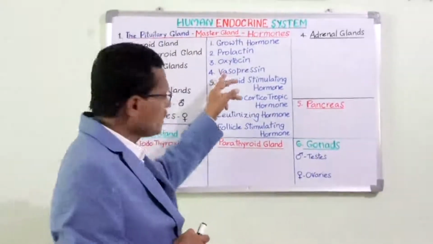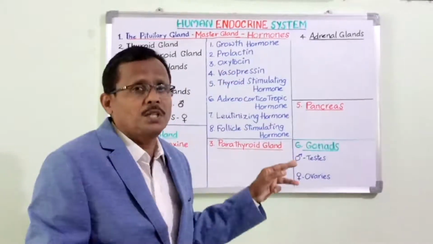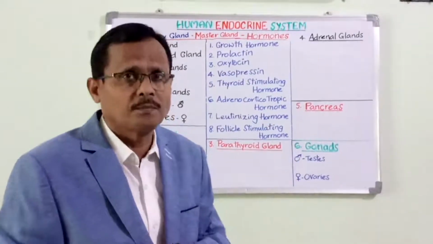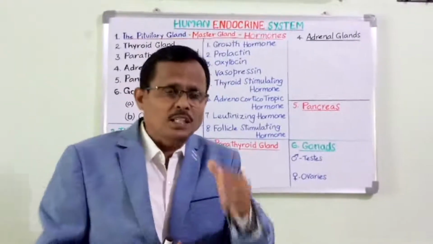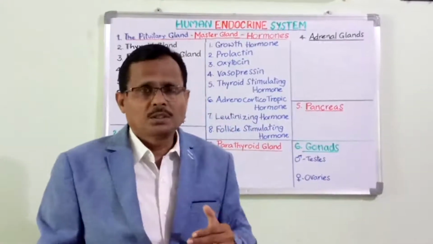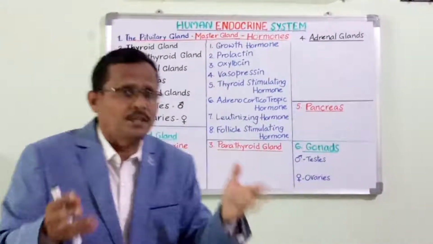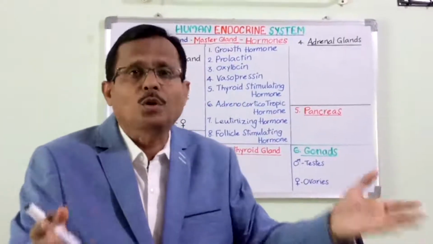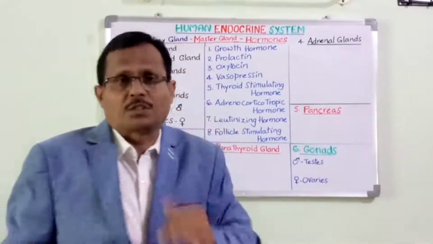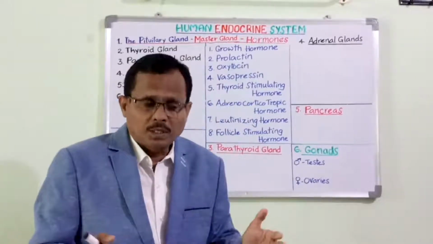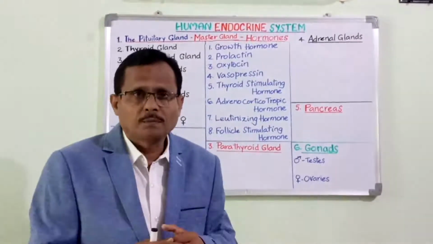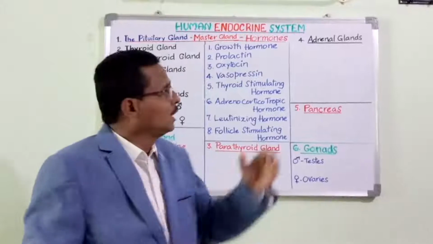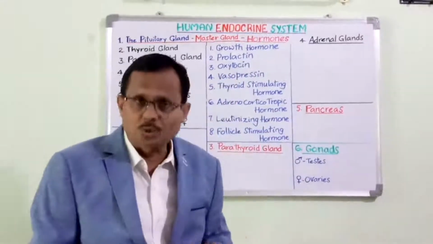Here, in small children, vasopressin is released in very lesser quantities. When the child attains an age of 6 or 7 years, the adequacy of vasopressin is attained, and hence there will be no bedwetting in grown children. But we see some kids still wet the beds because of lesser release of vasopressin by the pituitary gland.